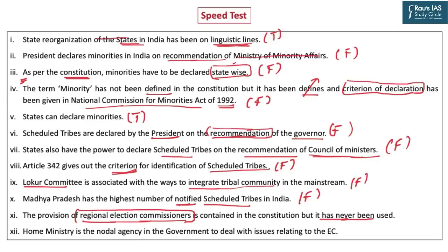Now this part of the statement makes it incorrect. It has been used after the first general election in Bombay and Patna, and thereafter it has never been used. So to say absolutely it has never been used is wrong. Home Ministry is the nodal agency in the government to deal with issues relating to Election Commission. Actually, it is the legislative department of the law ministry, not the home ministry. So this statement is again false.